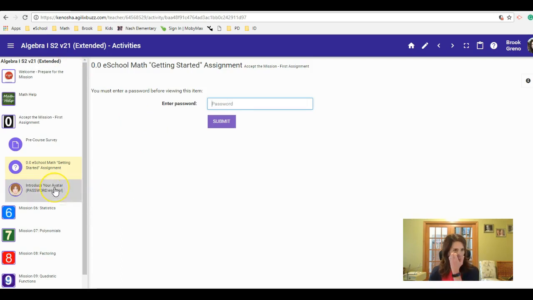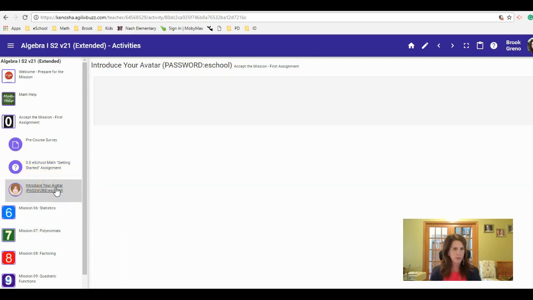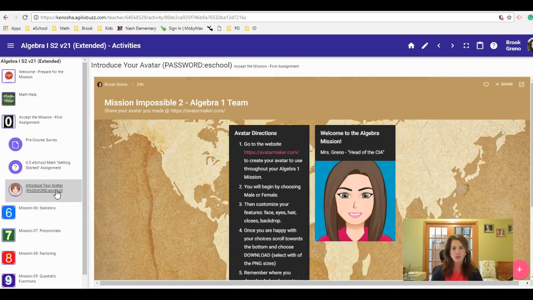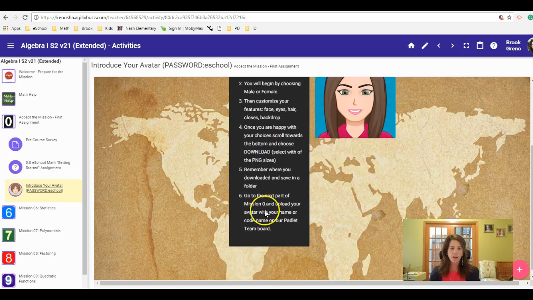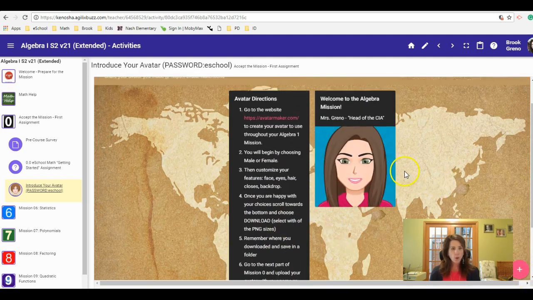The next kind of fun thing with our Mission Impossible, to set up our team, is that you have an opportunity to create your own avatar for the course. Here is mine, and I posted it to this Padlet, kind of like an online sticky board. I give you the directions here. There's a free website to make your own avatar, and then you download that file and create your own post here.